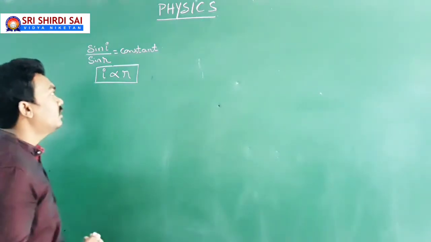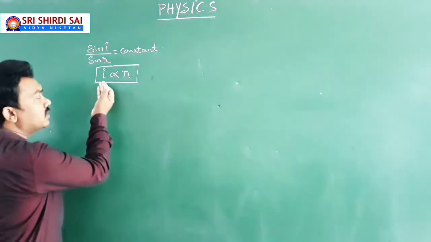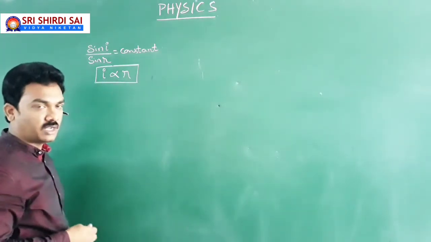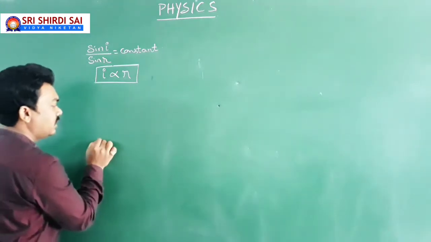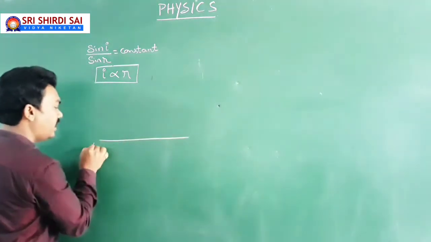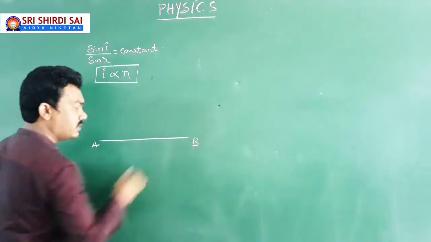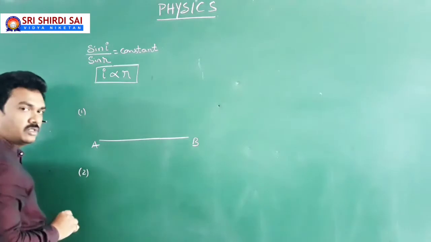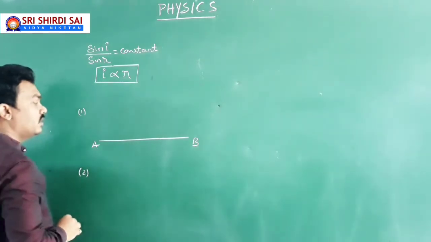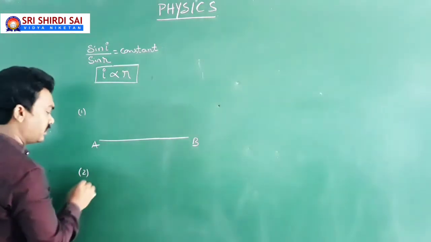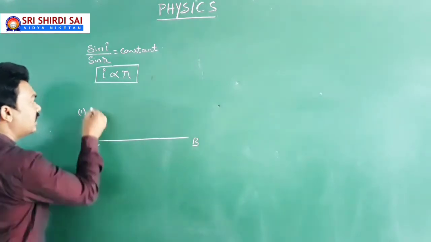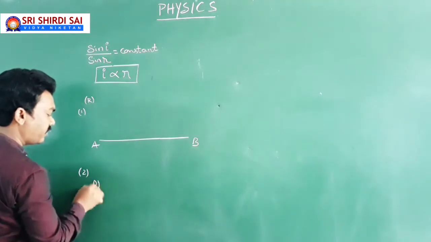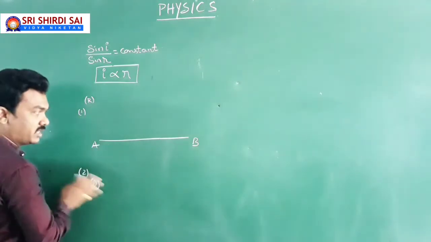Now here, you have learned that if the angle of incidence in one medium increases, the angle of refraction in another medium gradually increases. Just for example, AB is an interface between the two media. Let us suppose the first medium is rarer and the second medium is denser.